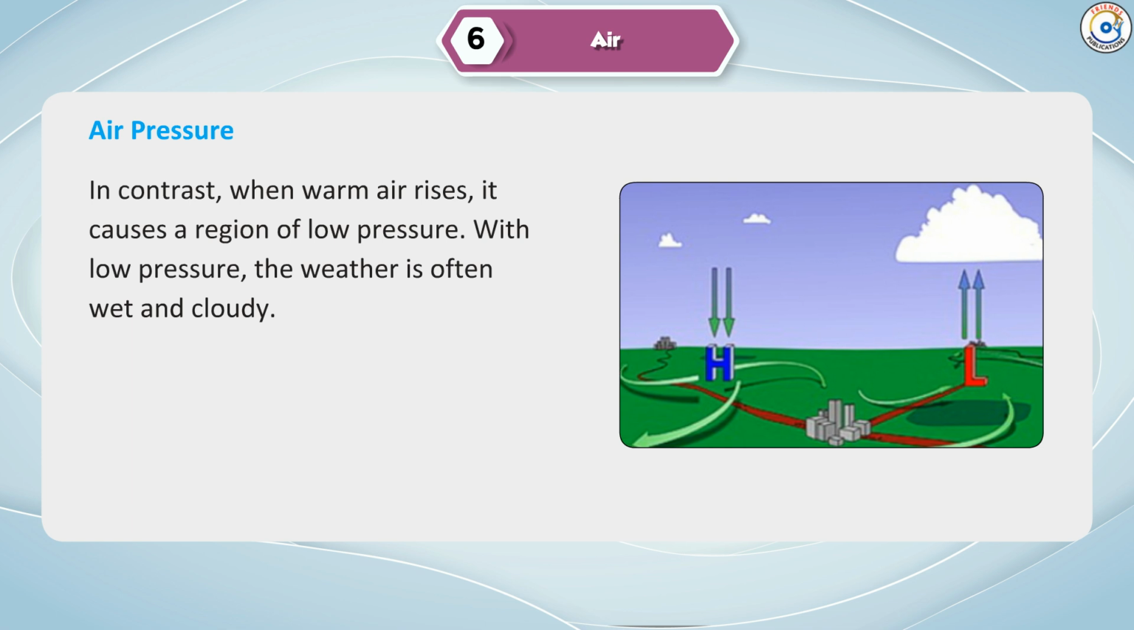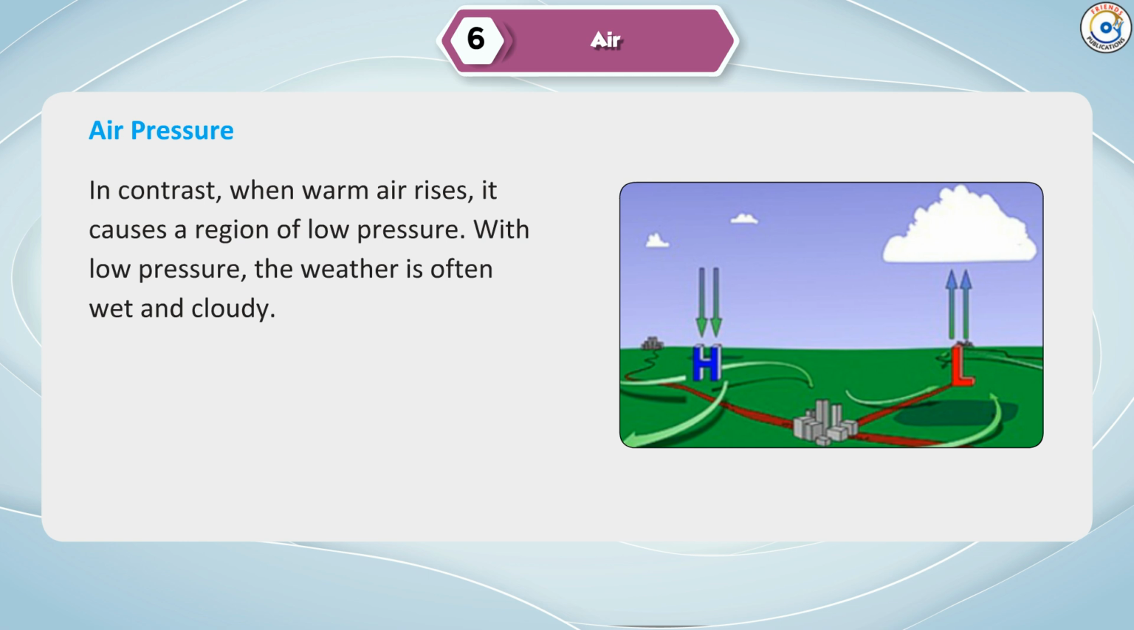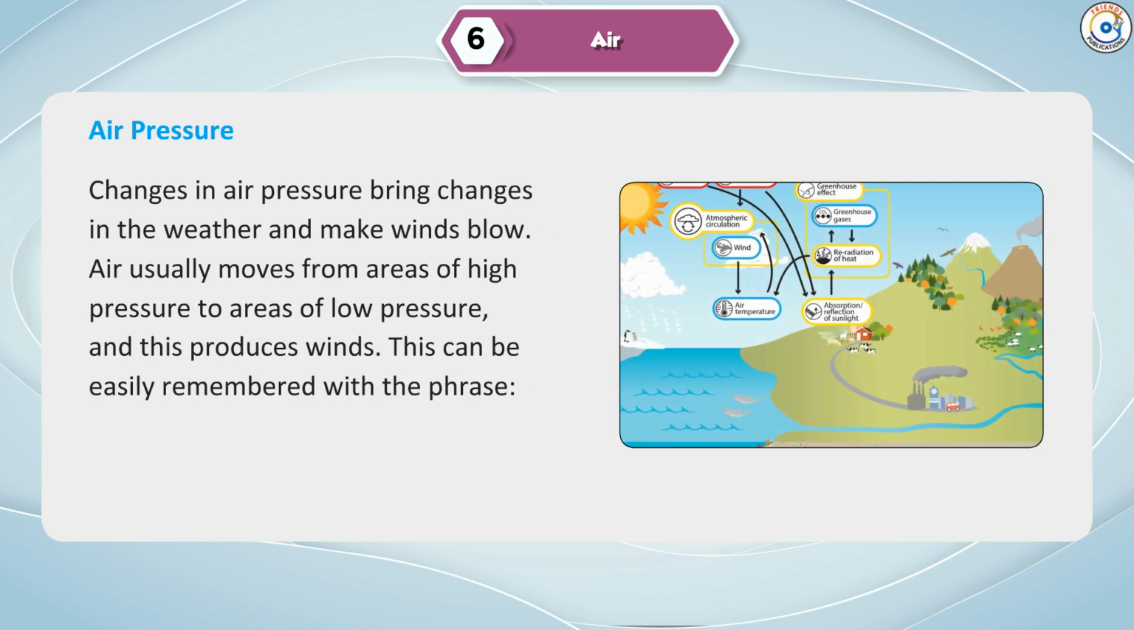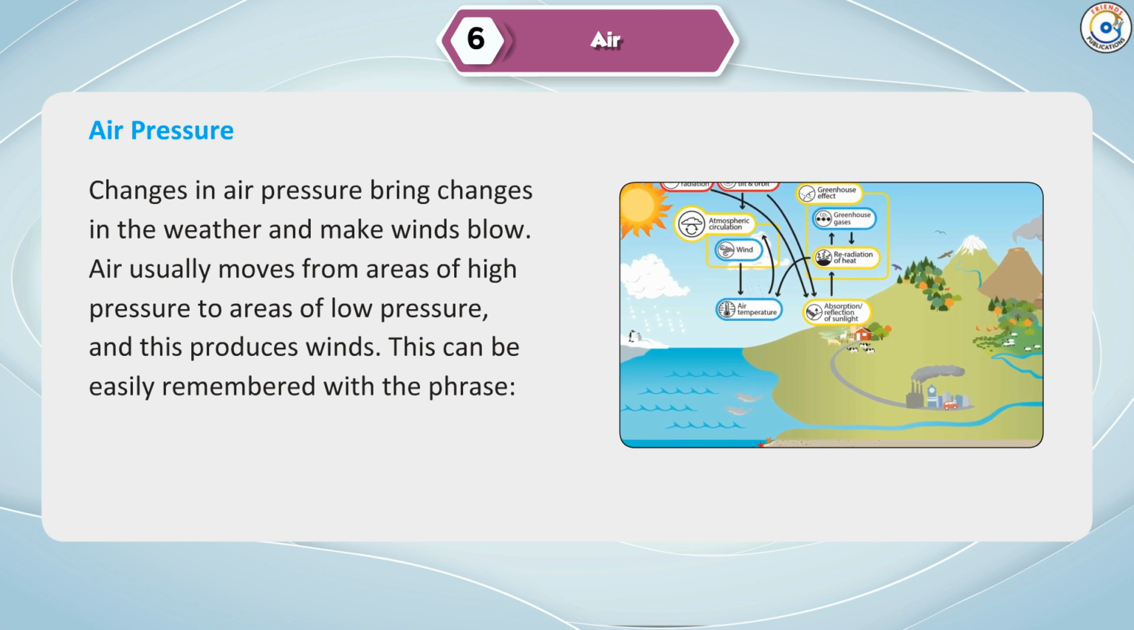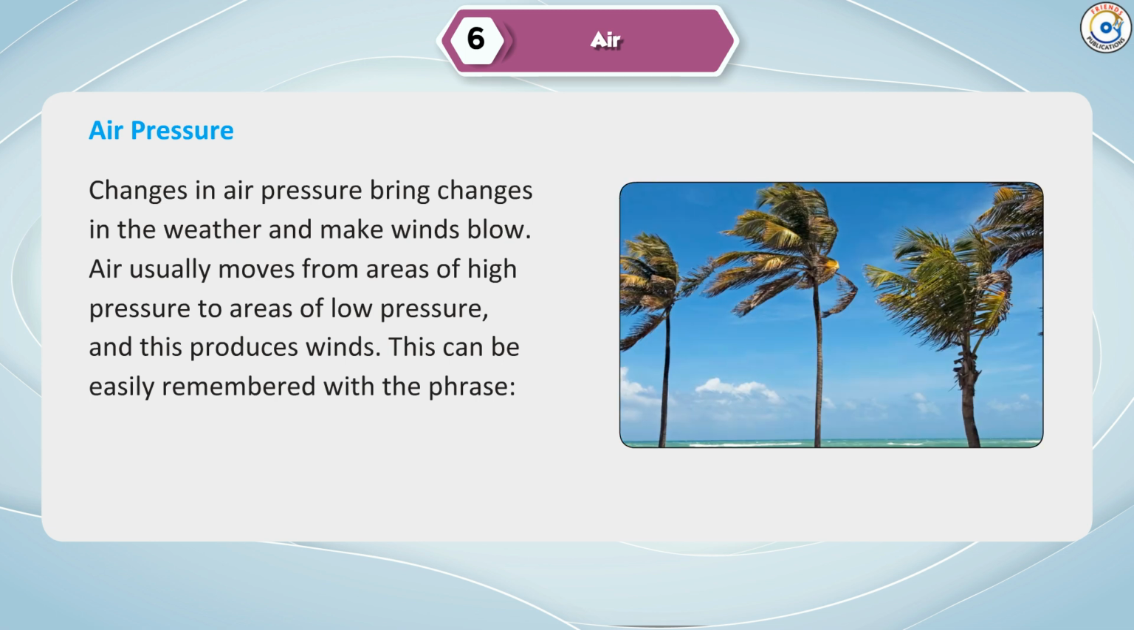In contrast, when warm air rises, it causes a region of low pressure. With low pressure, the weather is often wet and cloudy. Changes in air pressure bring changes in the weather and make winds blow.